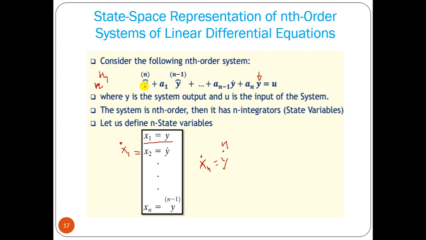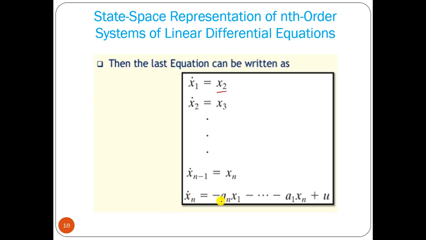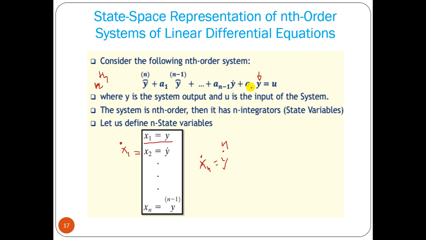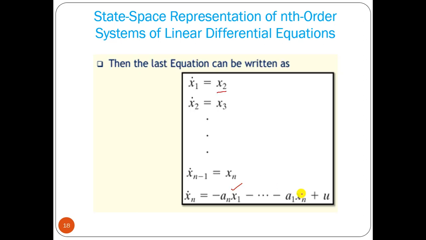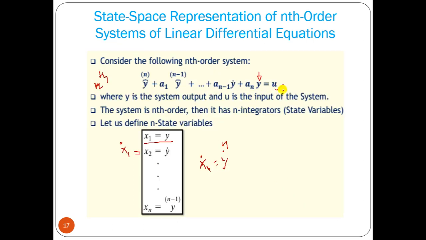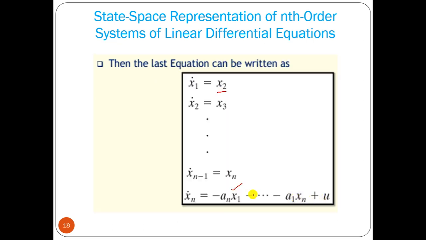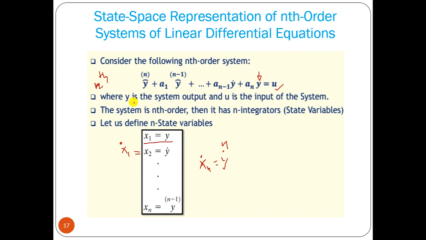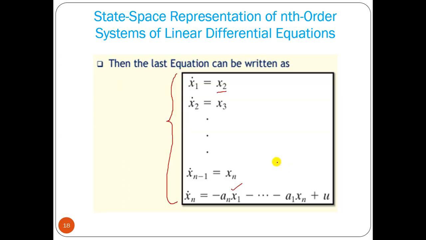So this one will be xn dot equal to all those terms taken to the right hand side. So x1 dot equal to x2, and so on up to xn, and xn dot equal to minus a1 x1 and so on, plus here we have u. So we got n number of first order differential equations, x1 dot to xn dot, from an nth order differential equation. This is the conversion.